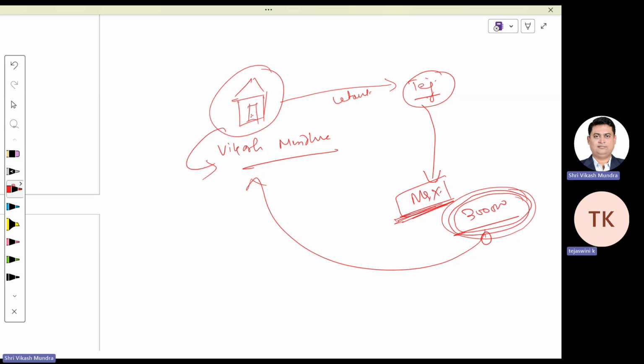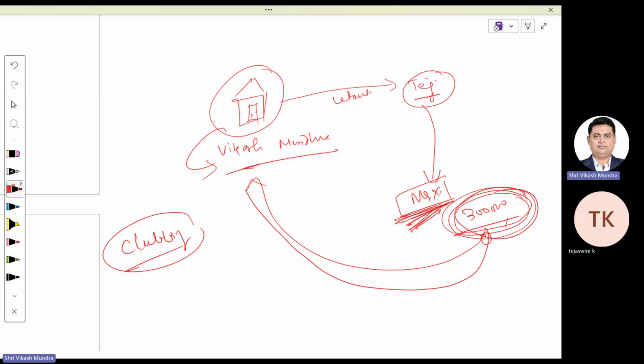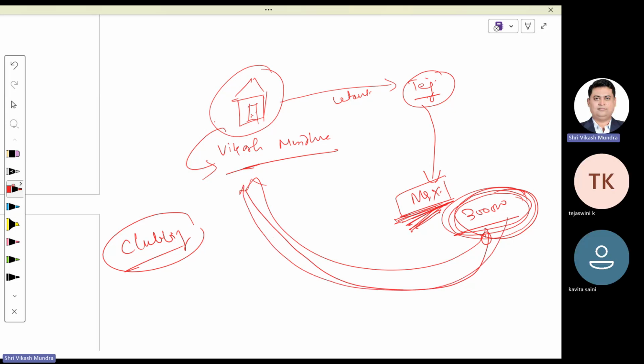Can I say I applied my income and transferred my income to Mr. X? Agree or disagree? Actually, as per the clubbing provision, to check this type of tax evasion planning, what they are saying is that if the property belongs to Mundra, then even though income is received by someone else, this income will be clubbed in the hands of Vikas Mundra. That means on this income, Mr. Mundra is liable to pay tax. That is the crux of the clubbing provision.